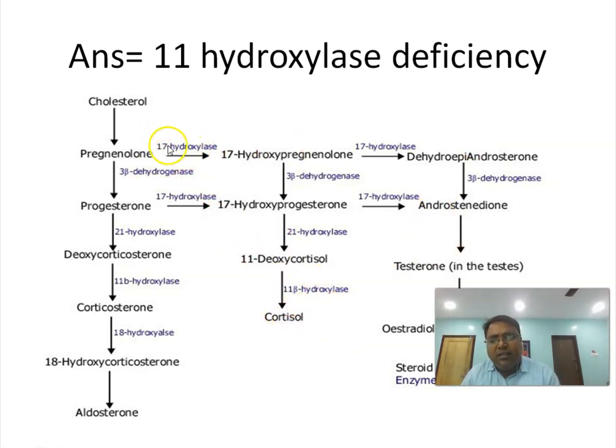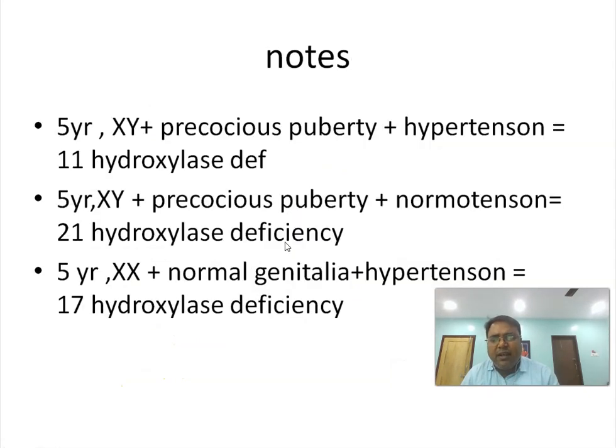But here in the girl child, 17 hydroxylase is deficient, so aldosterone level will be high. So features of hypertension will be there, but there will be no features of hypertestosteronemia. So this is a normal child with features of hypertension, any girl child, then the deficiency is 17 hydroxylase. So these three we have to remember. We can get one MCQ in the exam.